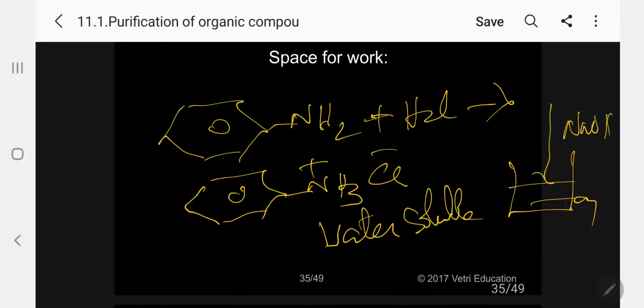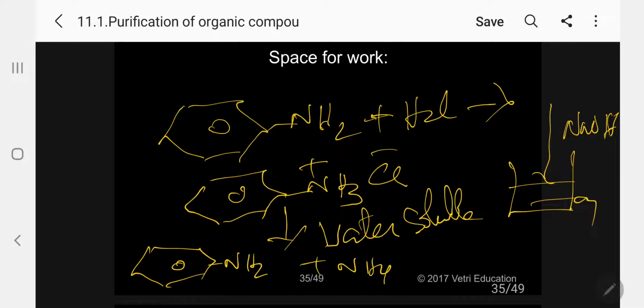Please follow. For the two earlier cases, I added conc. HCl. In this case, the acid was used, and now I am adding sodium hydroxide. When I add sodium hydroxide, what will happen now? The aniline is regenerated from the corresponding ammonium chloride, which is water soluble. So this aniline will be floating over the aqueous layer if it is a liquid, or if it is heavier, it will settle at the bottom.